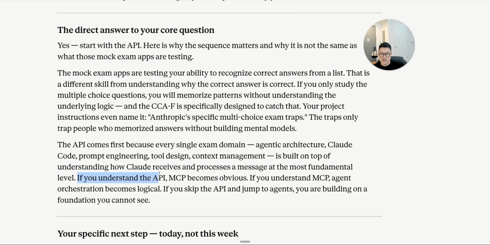If you understand API, MCP becomes obvious. If you understand MCP, agent orchestration becomes logical. If you skip the API and jump to agents, you are building on a foundation you cannot see.